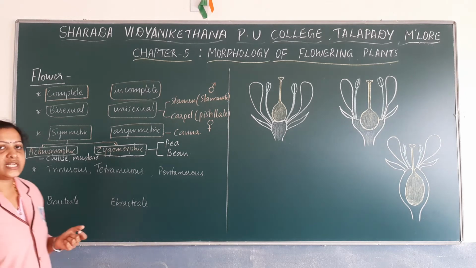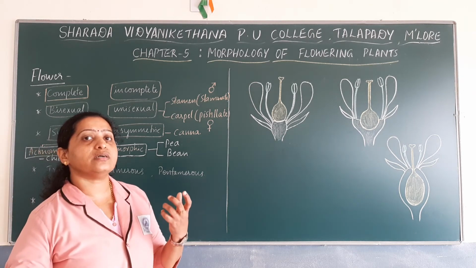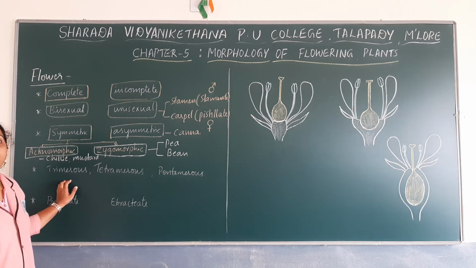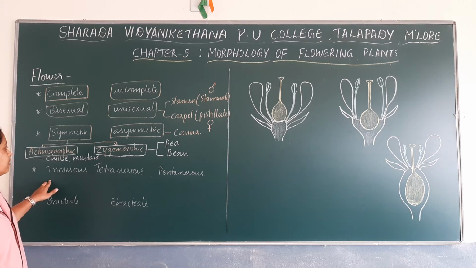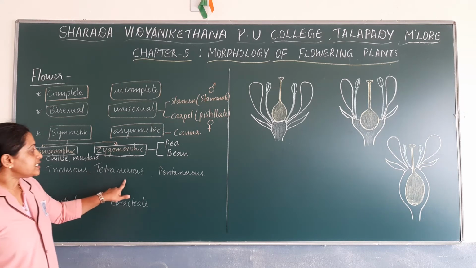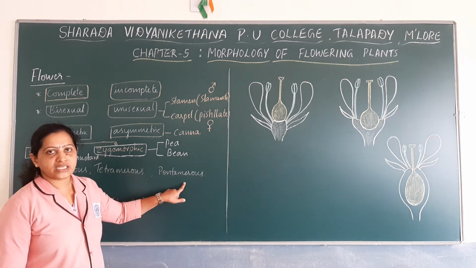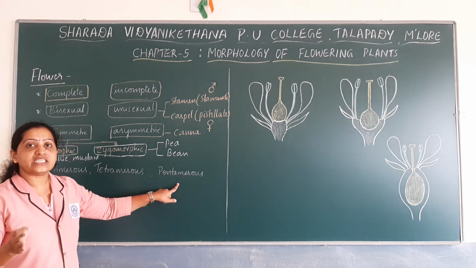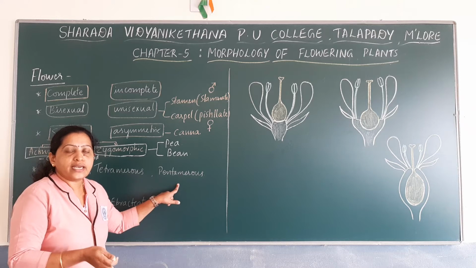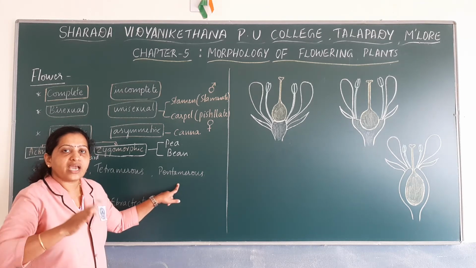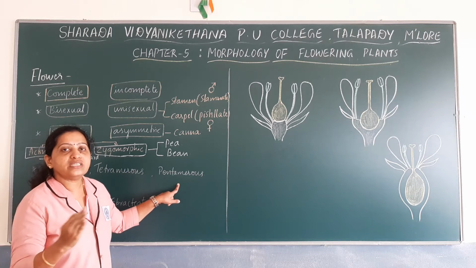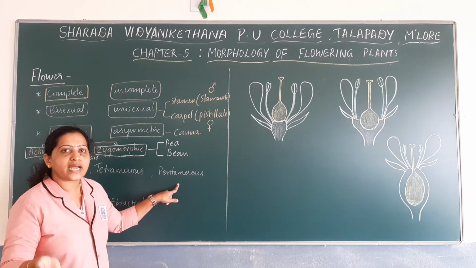So next, let us discuss the types of flowers based on the number of floral units present in them. Flowers can be described as trimerous, tetramerous or pentamerous flowers. We have come across these terminologies, right? When we classified class Monocotyledonae and class Dicotyledonae, we discussed some of the characteristic differences between monocots and dicots.